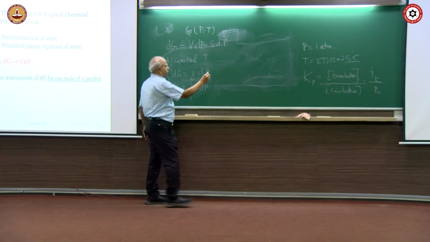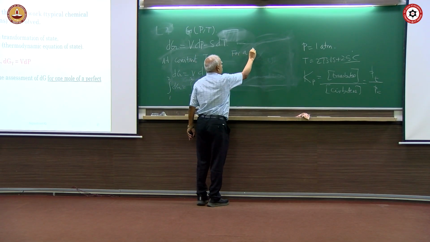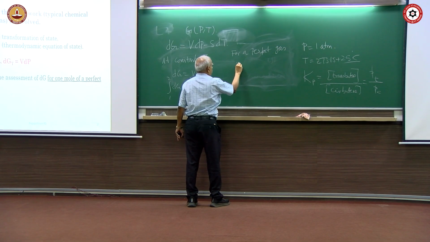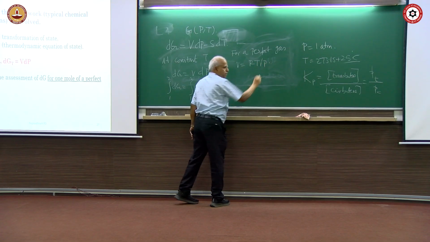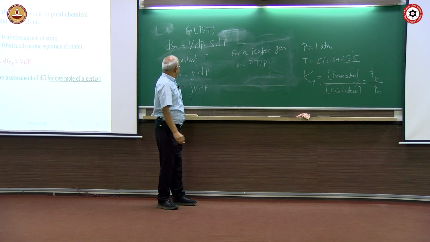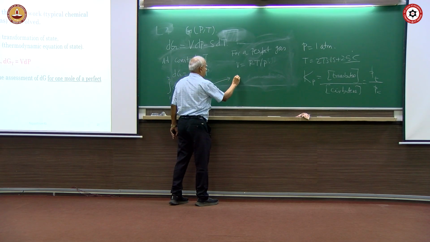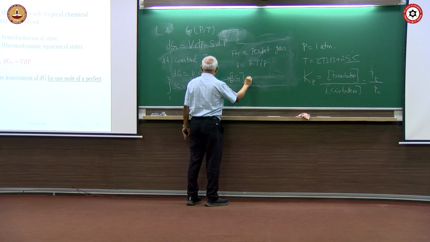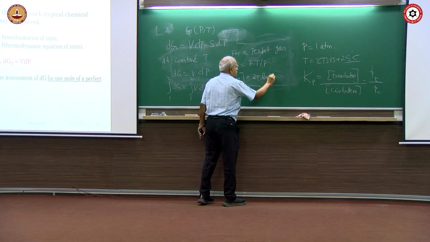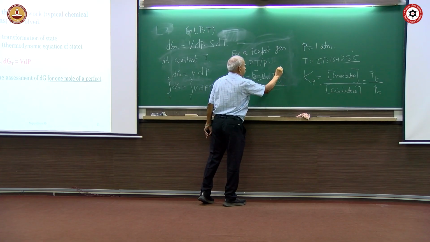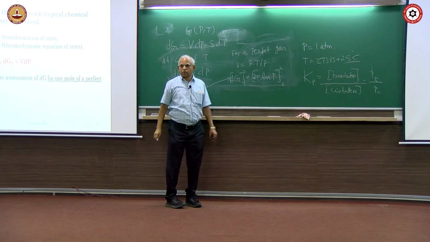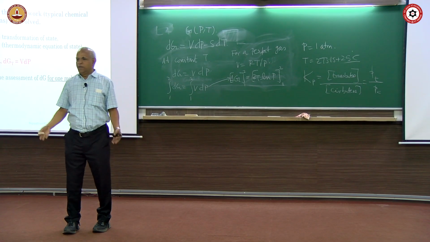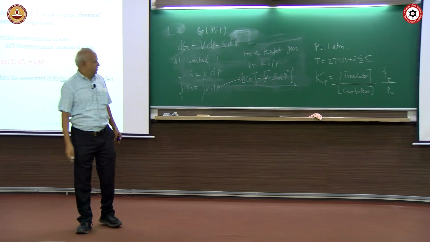And for a perfect gas, V equal to RT by P. So this will become delta G, and the limits we are yet to define, we will wait. RT ln, with limits 1 to 2; I will tell you what 1 to 2 is. 1 will be 1 atmosphere, and the other will be whatever change you want to show.